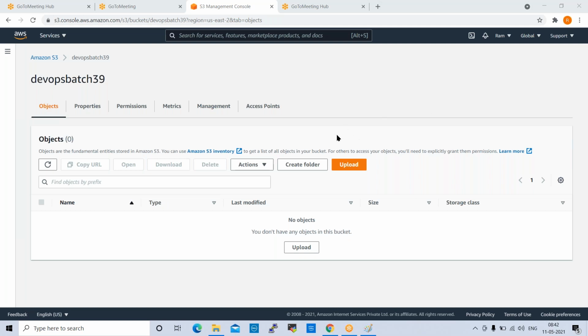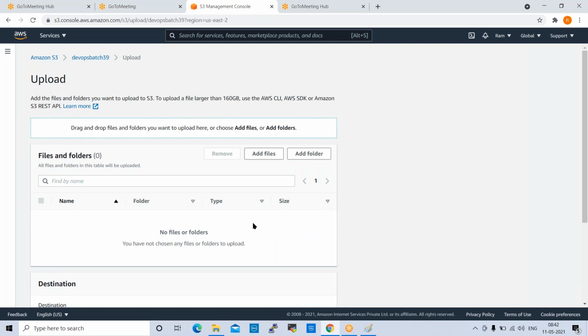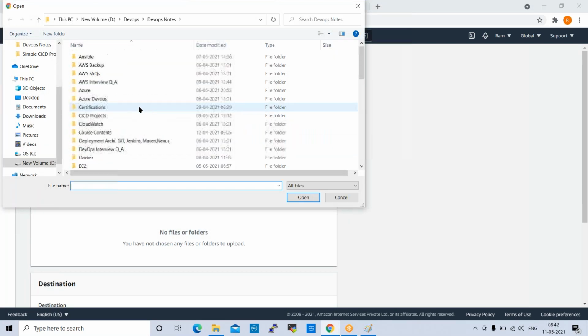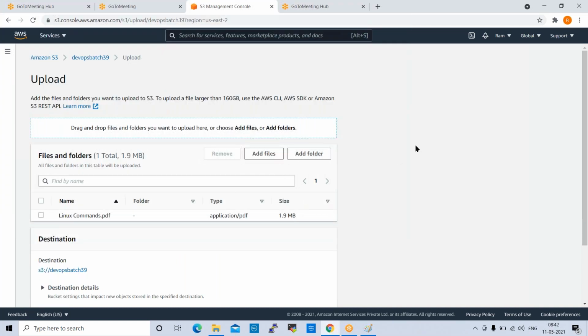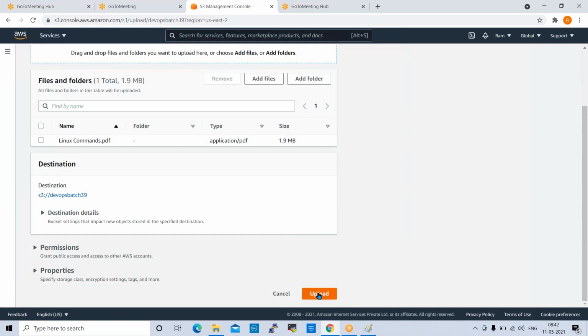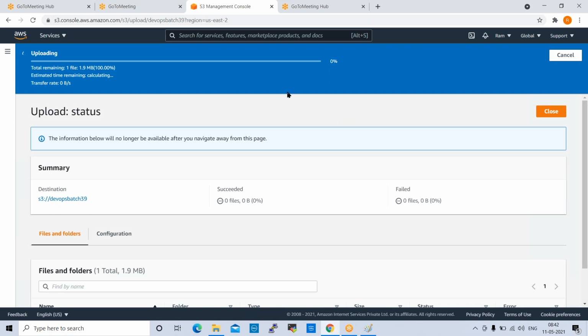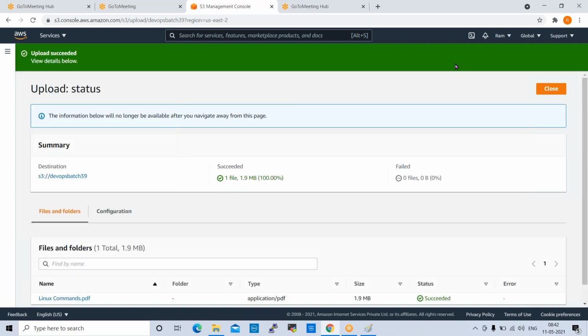Yeah. So now we can upload some files here. Click on upload. Okay. So click on add files. I want to upload some files here. The Linux commands document I want to upload. Open this. Click on upload. Now it is uploading. Done. So it is uploaded.